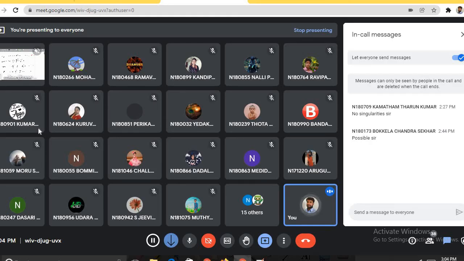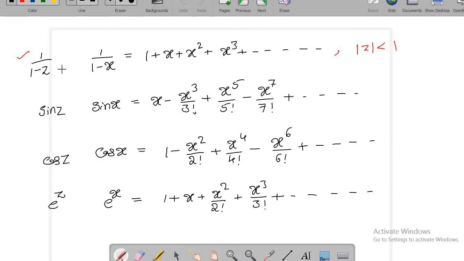Is sin z an analytic function? Yes, sir. And it is analytic everywhere, right? It is an entire function. So when it is an entire function, there is no singularity. It means whatever expansion you write here, this is valid for every x. If you see that as a real valued function, we say for every x belongs to R. And if you see that as a complex valued function, for every z belongs to C.